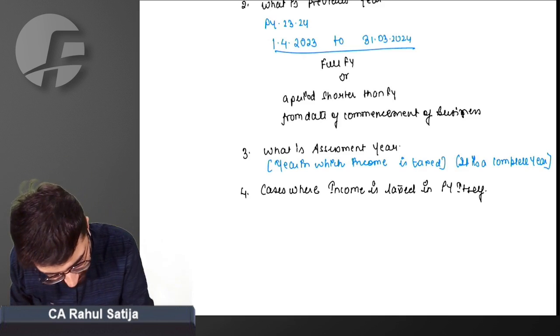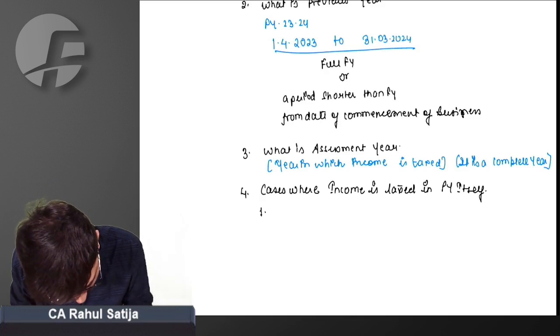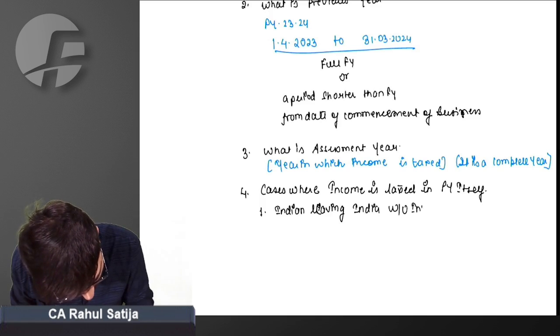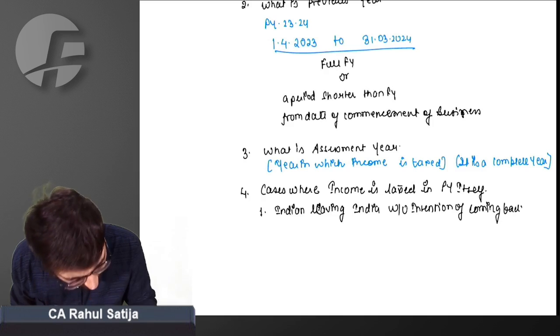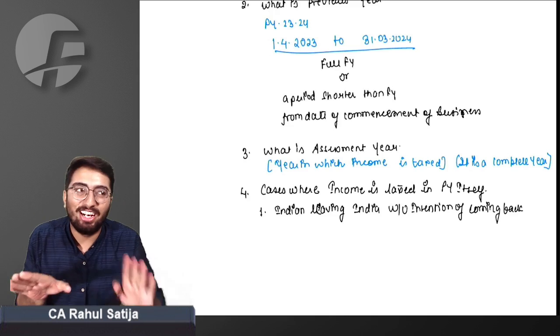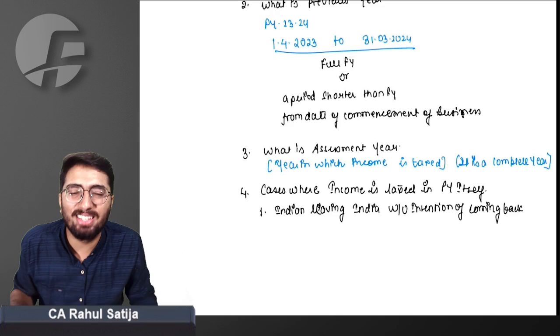So, what I was saying, cases where income is taxed in the previous year itself. First one is an Indian leaving India without intention of coming back. If somebody is leaving India without any intention of coming back, what will the government do? Will it wait for the next year to come and tax such a person? The right answer is no, it will tax in the previous year itself.